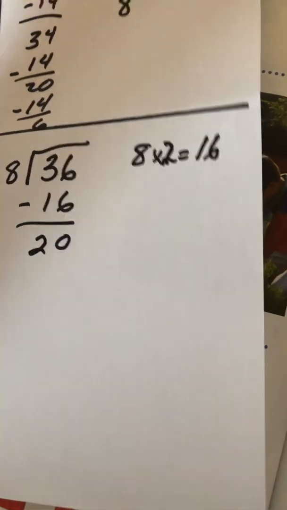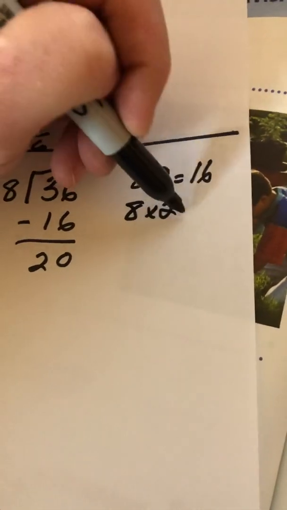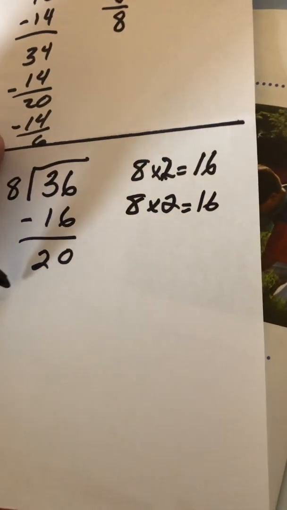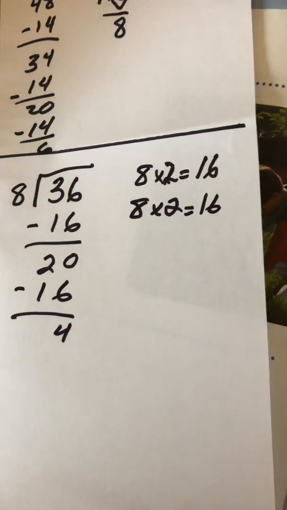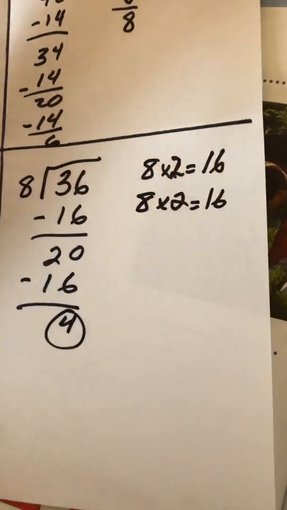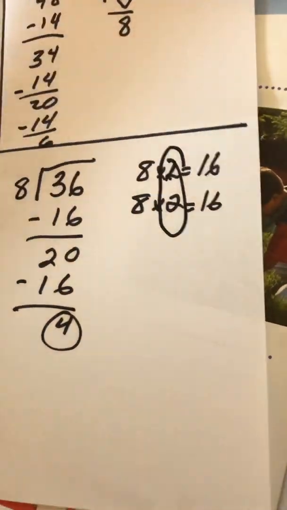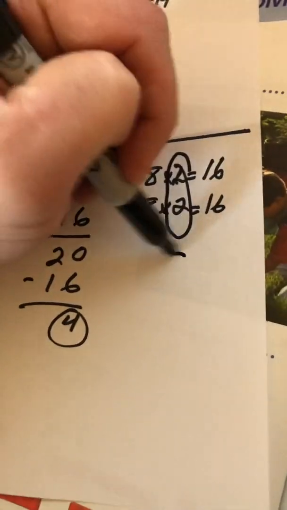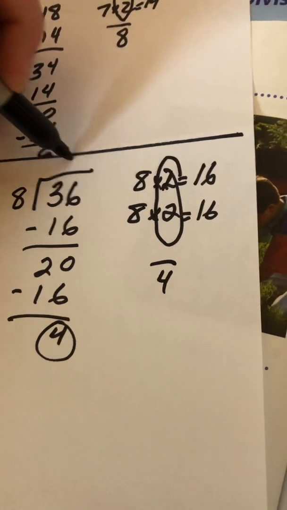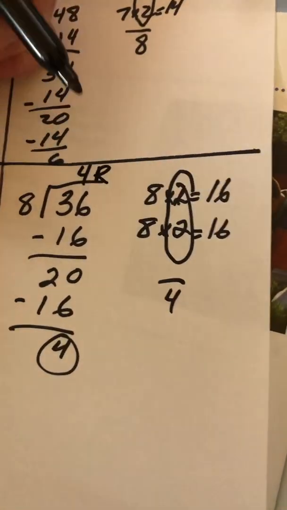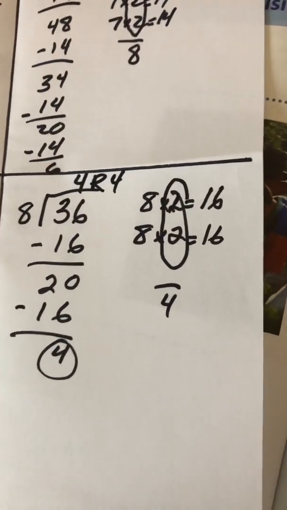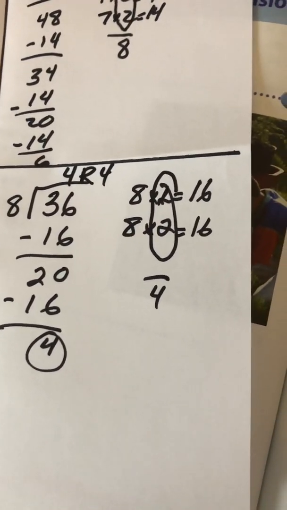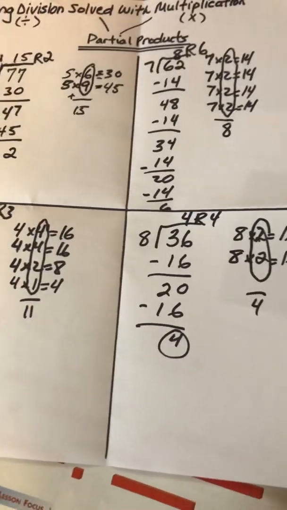20 is bigger than 16, so I could do 8 times 2 again is 16. Subtract 16 again, that leaves me with 4. 4 is less than 8, so that means I'm done. I add up my 2s. 2 plus 2 is 4, so I have 4 with a remainder of 4 down at the bottom. And that is how we do partial products, or in other words, long division.